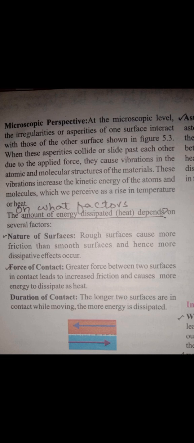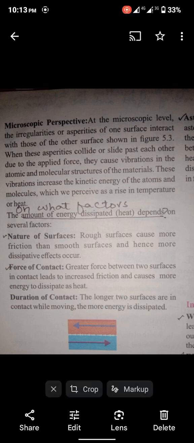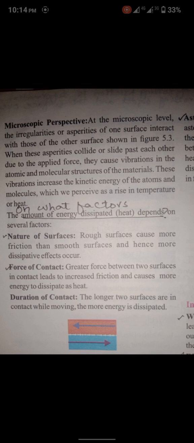Okay students, in this lecture I gave you the idea about the dissipative effect of friction, different examples from daily life, and the factors that affect the amount of heat energy that is dissipated. So in your diary, you have to learn this topic.